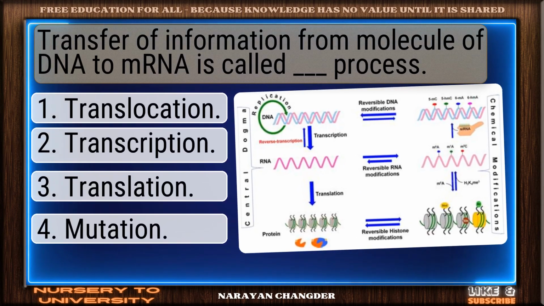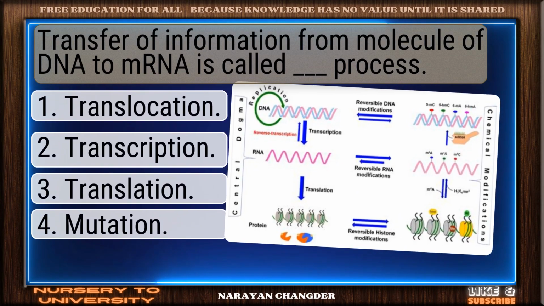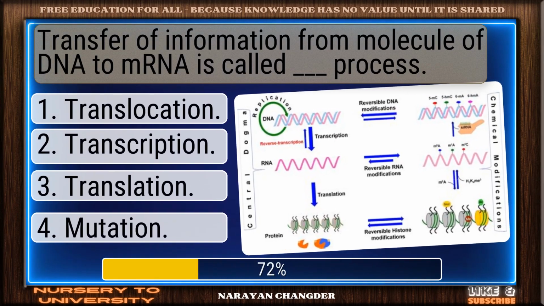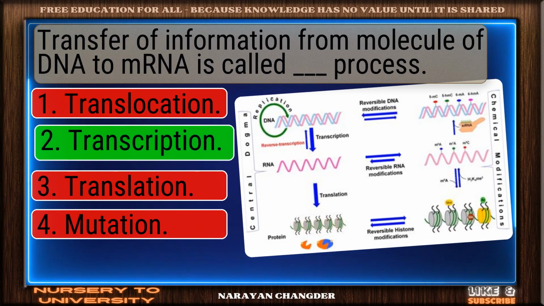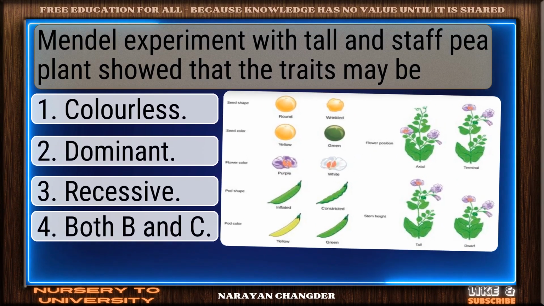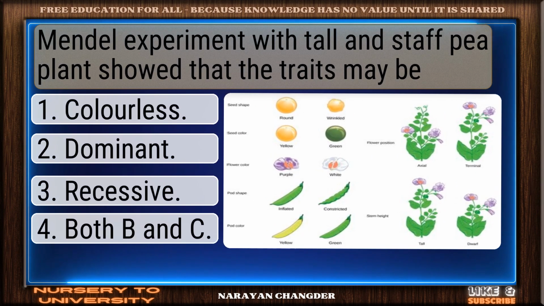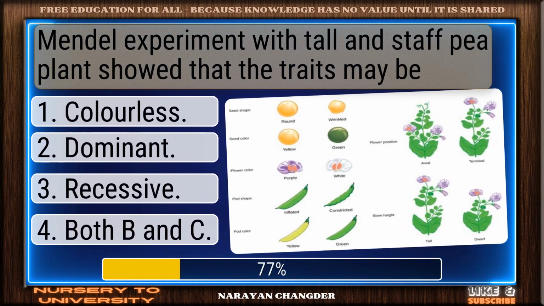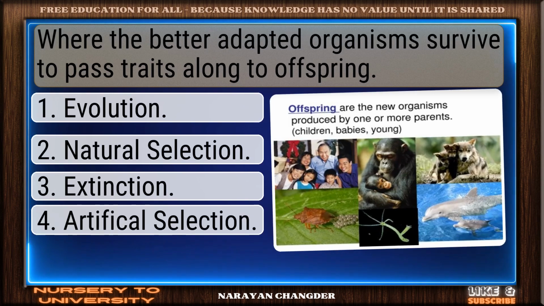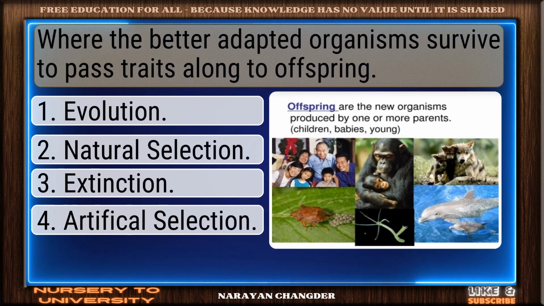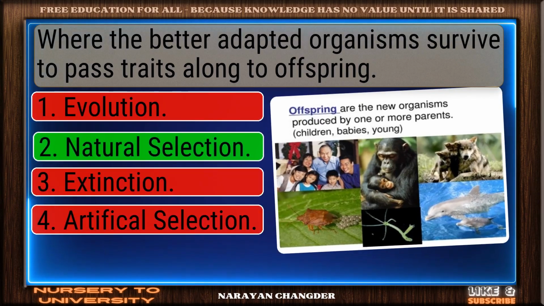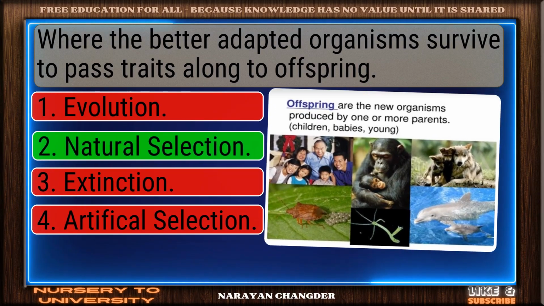Transfer of information from molecule of DNA to mRNA is called dash process. Sharp thinking. Transcription is right. Mendel's experiment with tall and dwarf pea plants showed that the traits may be. Bravo. Both B and C is the answer. Where the better adapted organisms survive to pass traits along to offspring. Strong choice. Natural selection is right.